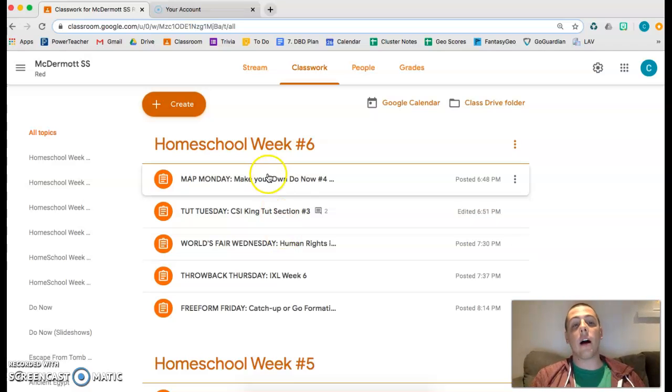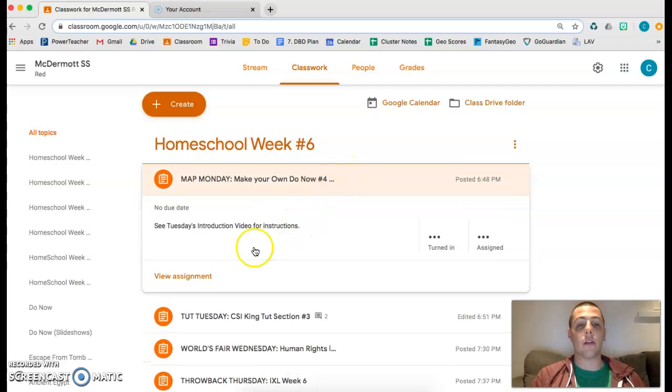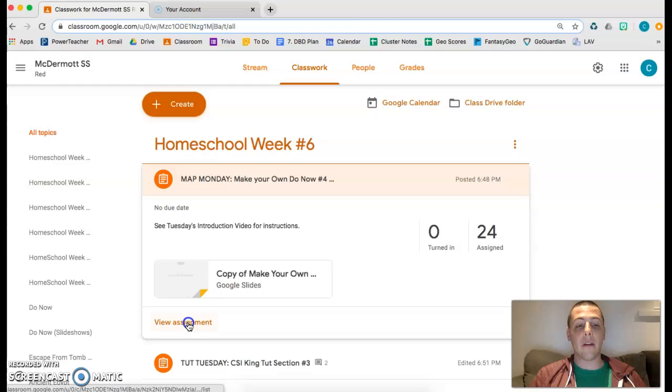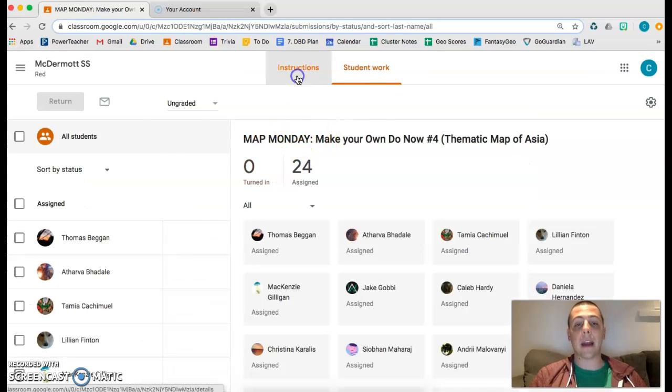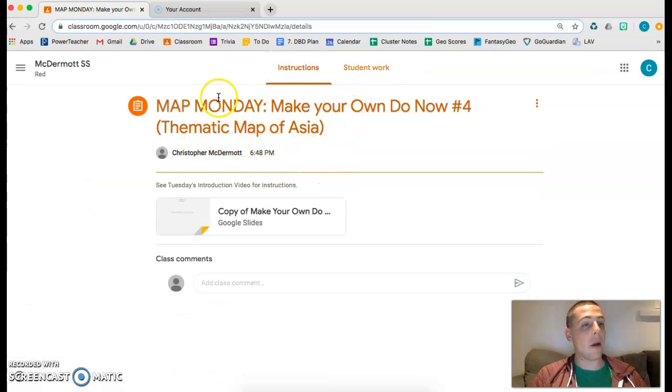For this week, we're continuing on for Map Monday. You're going to make your own do now. For this week, you're going to be doing a thematic map of Asia. Okay, so any thematic map of part of Asia, all of Asia, a country in Asia, however you want to do it, as long as it is some type of thematic map.